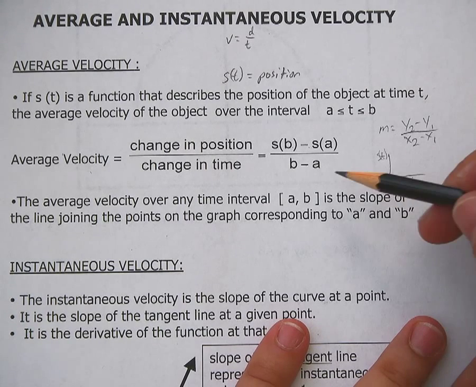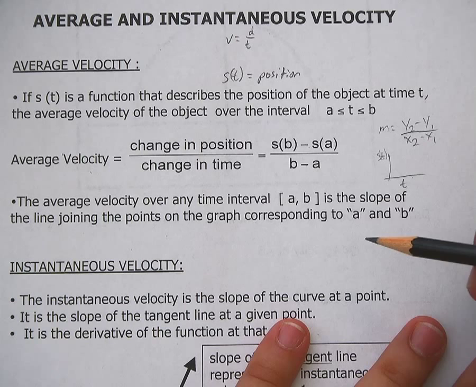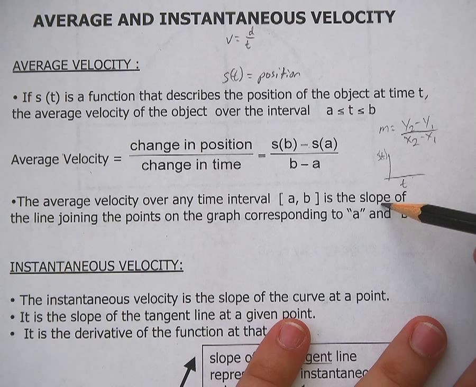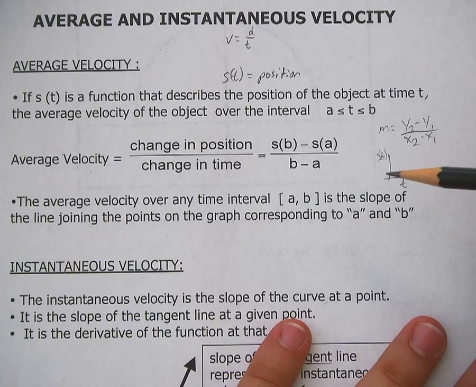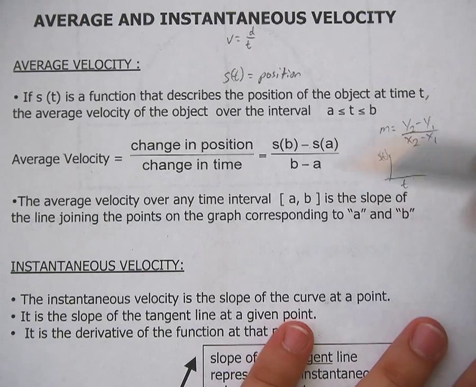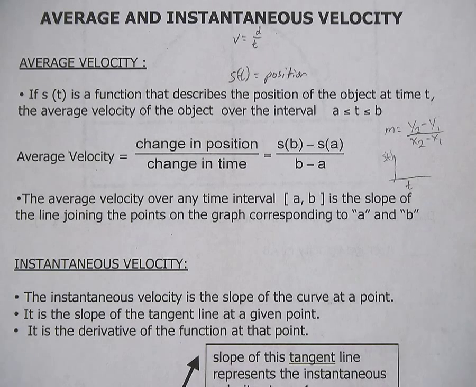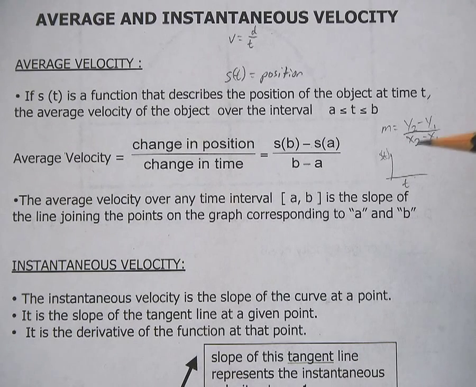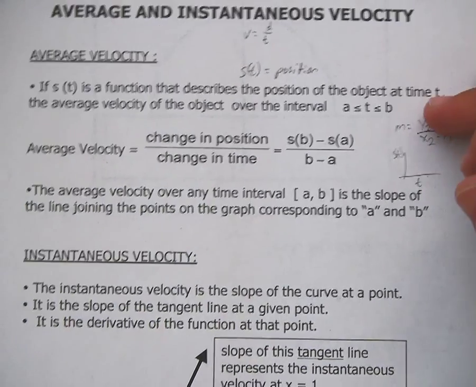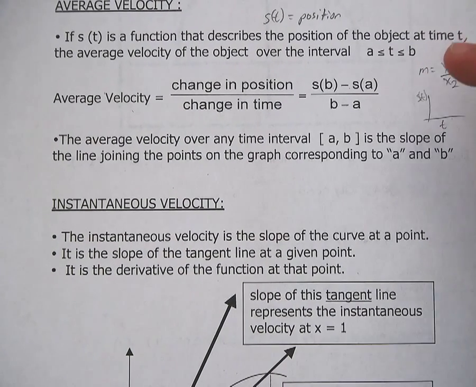So isn't this really just the formula for slope of a line? And it's the slope of the line joining two points A and B. Well, that doesn't seem too much of a stretch, I don't think. This is the formula for slope. Average velocity is the slope between two points on a graph. Because we know that velocity doesn't have to stay the same, right? Position doesn't have to stay the same. So this is the average velocity.